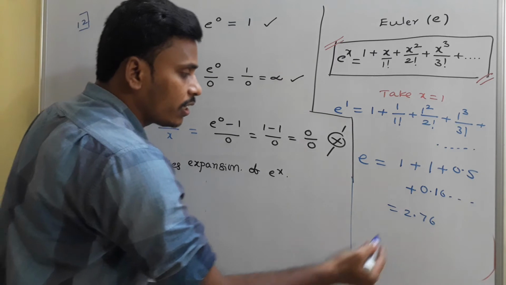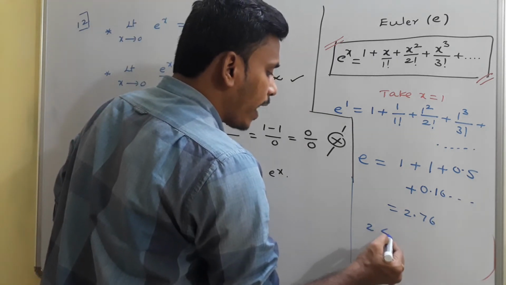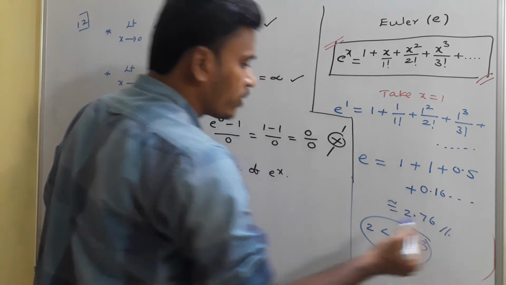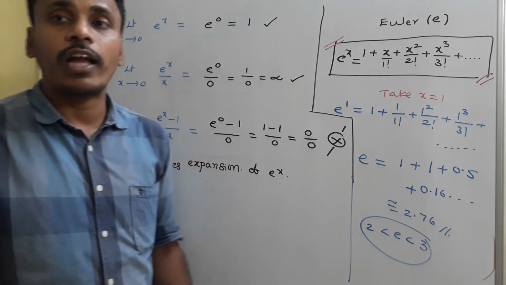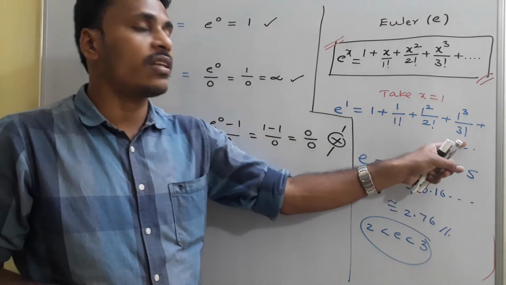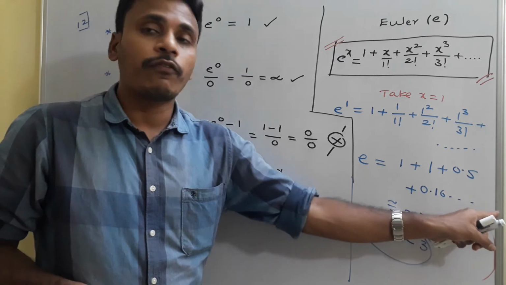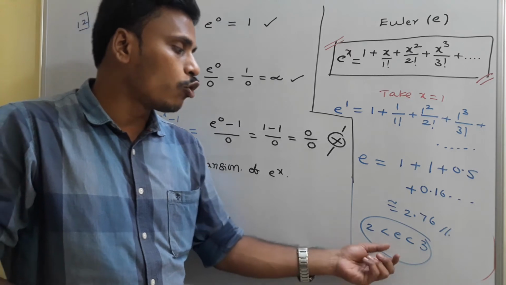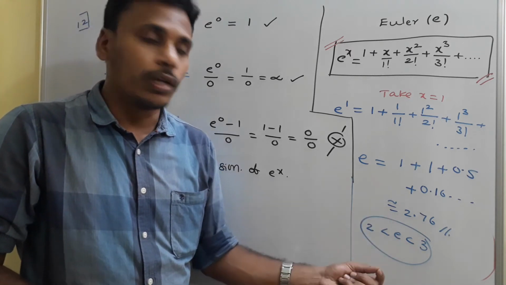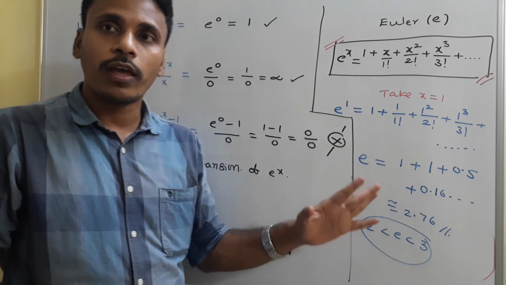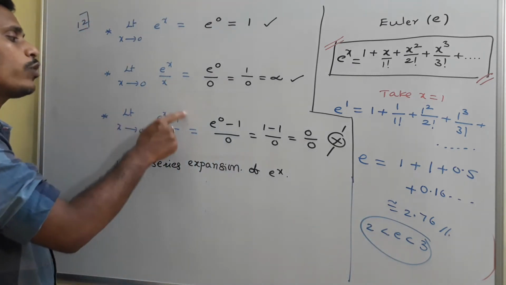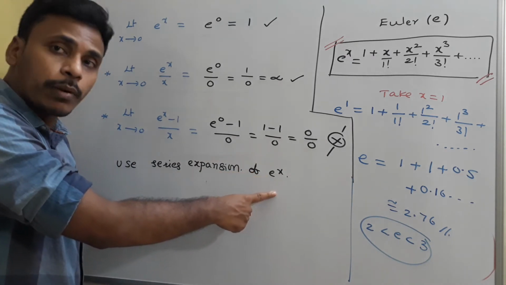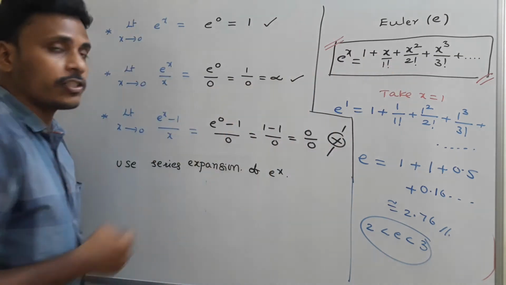So at the end, e is mentioned as Euler's constant, and its value is between 2 and 3. Its value is approximately 2.76. We don't have any exact value for e. Why? Because this series contains infinite terms, so we will get infinite summations, but approximately 2.76. So we conclude that e is a constant proposed by Euler whose value is between 2 and 3. Okay. So specifically, to avoid this indeterminate form, we use the series expansion of e power x, which is proposed by Euler. So this is the expansion.